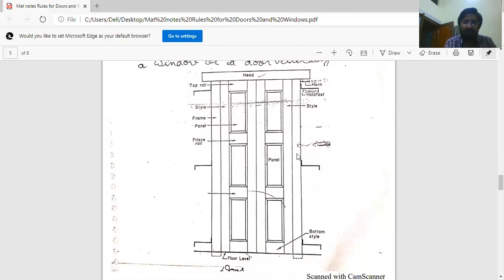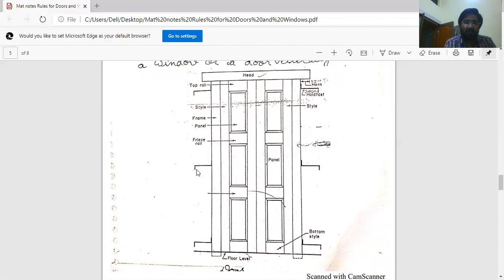This is the frame. This vertical portion, right side and left side, and these all are the frame. This vertical portion of the shutter and this vertical portion of the shutter are called stiles, and this is the panel.